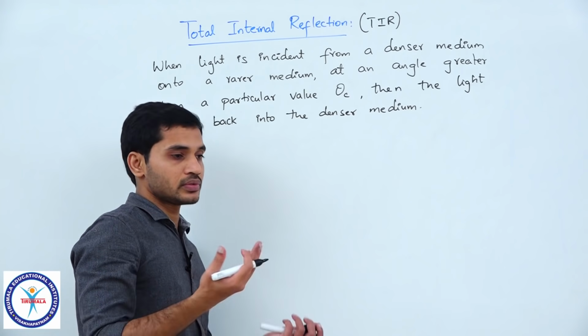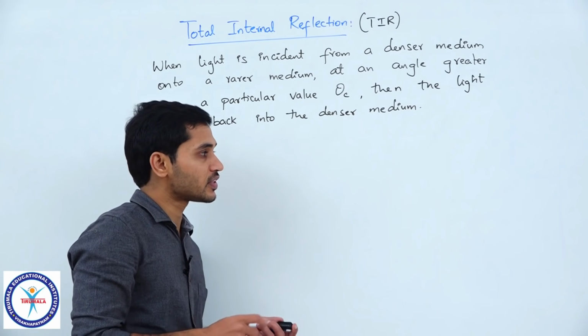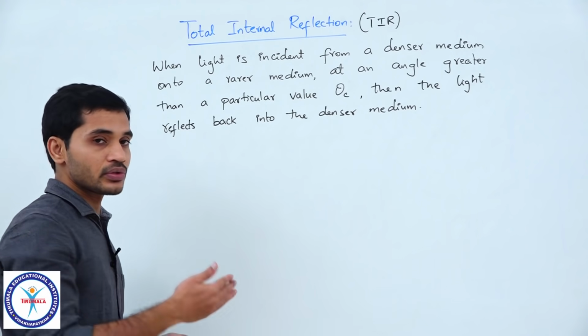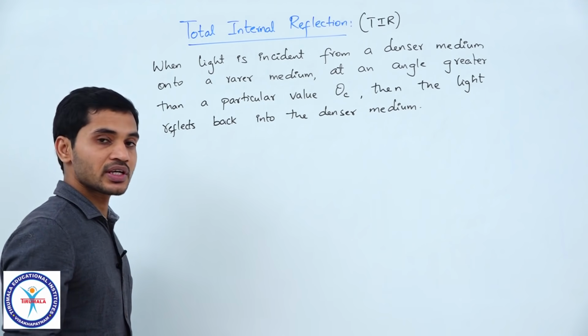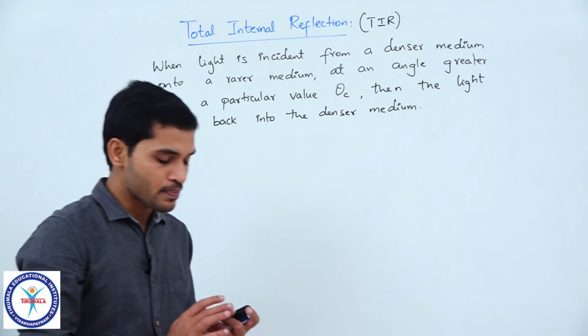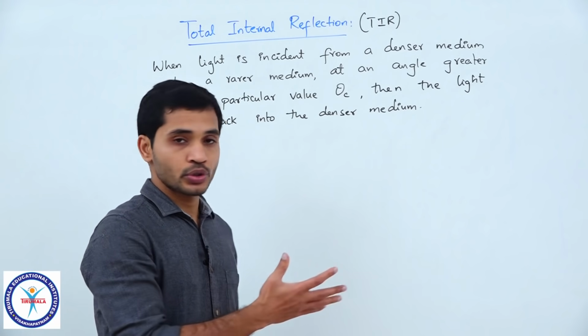Generally there is no reflecting surface there, the interface is not a reflecting surface. Even in such a scenario, if the angle of incidence is greater than a particular value, the light ray gets reflected back. That is what we call total internal reflection. I will show you this with an example.